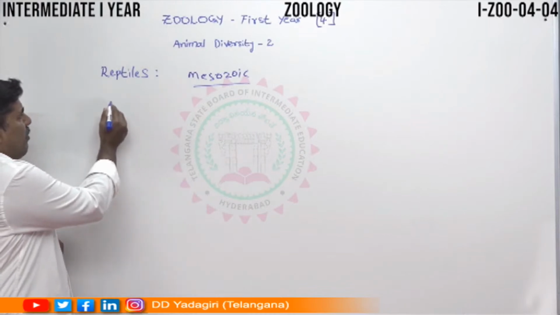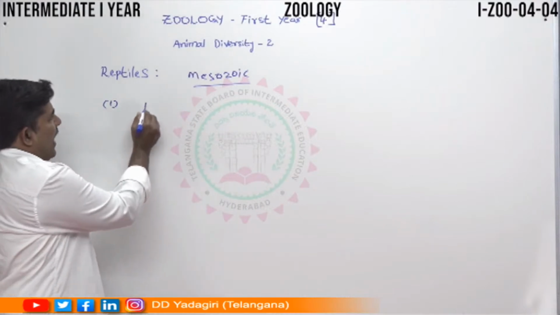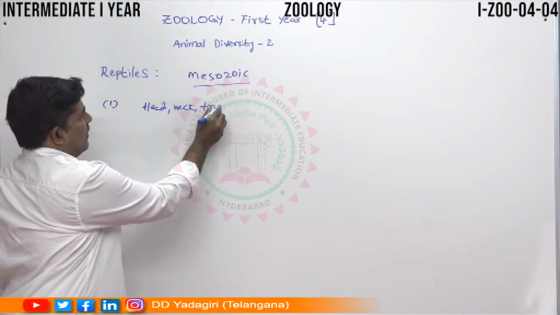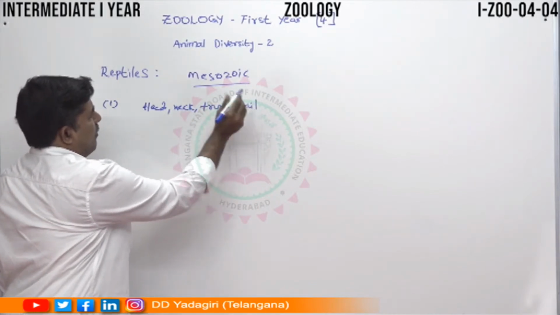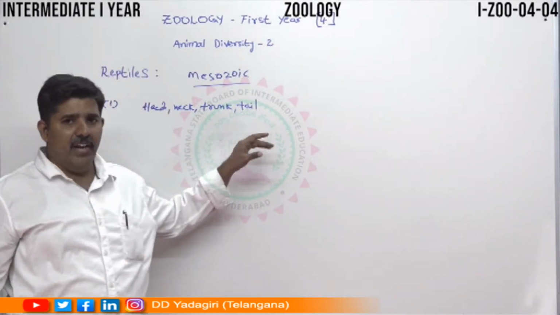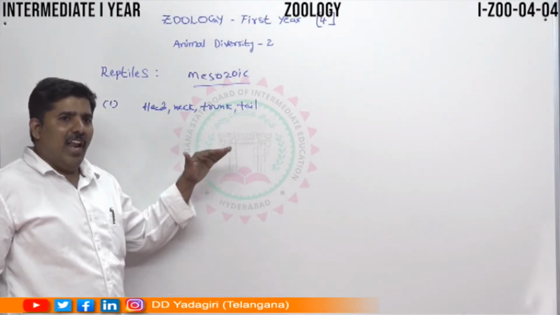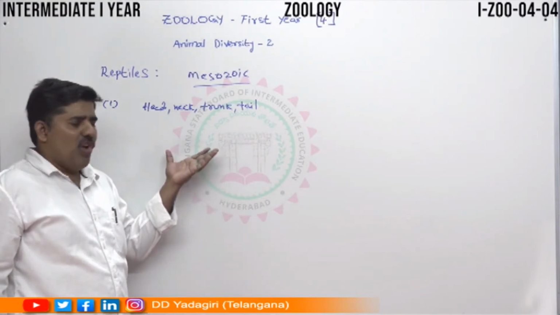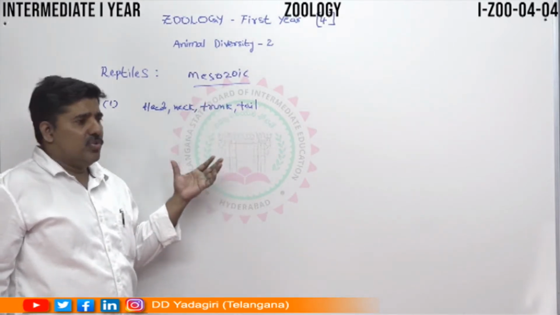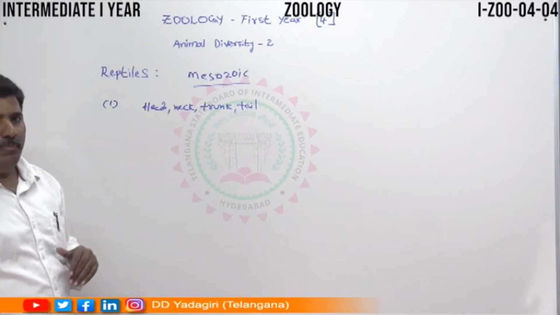First, the body. The body can be divided into 4 parts, that is called head, neck, trunk, and tail. Totally, reptiles live successfully on land. Some species live in the water, that is the crocodiles, but most species live in land areas. So this is the special feature of the reptiles. The body is divided into 4 important areas.